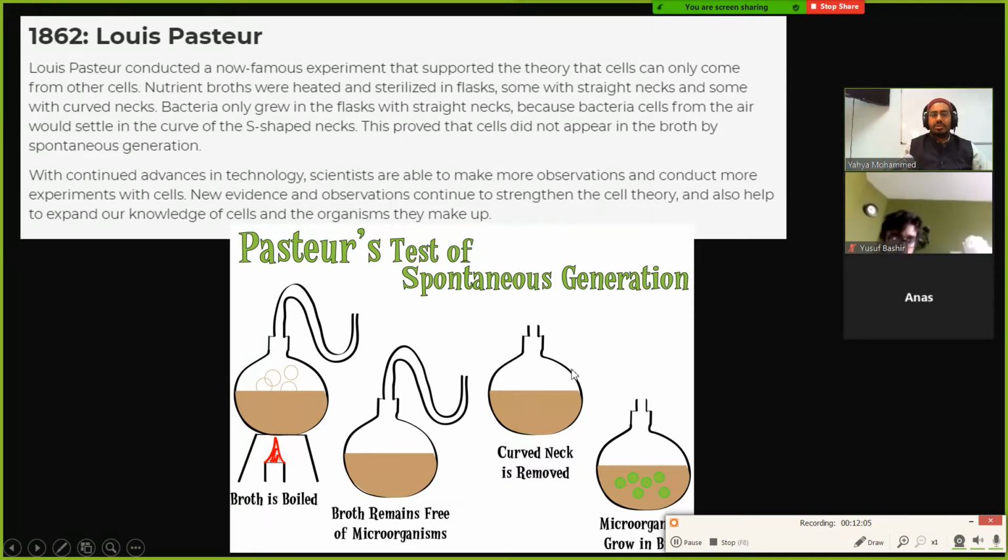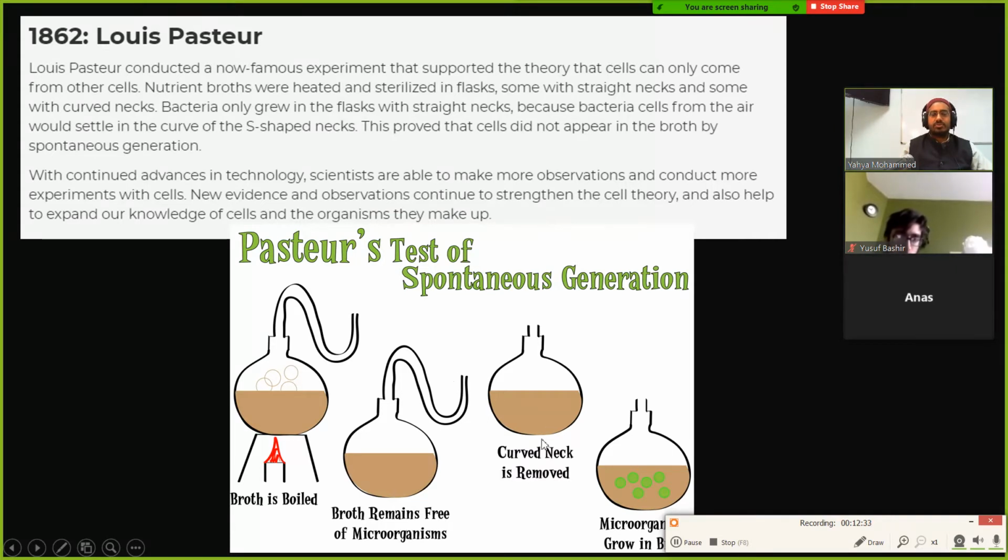However, the one on the right is basically a straight shot to the air. In the other one, the air has to curve down below and then come back up into the flask. So air is still circulating through in this S-shaped flask, but it has to curve down and come back up.